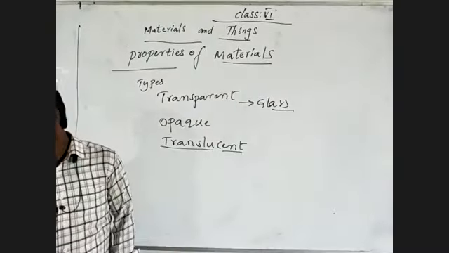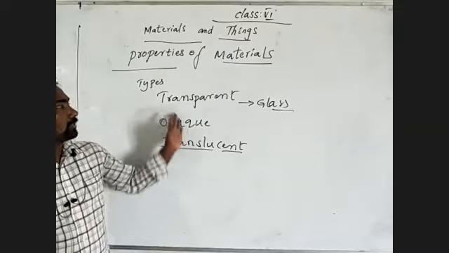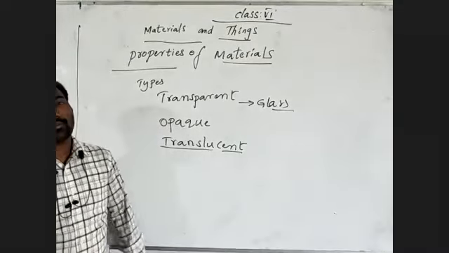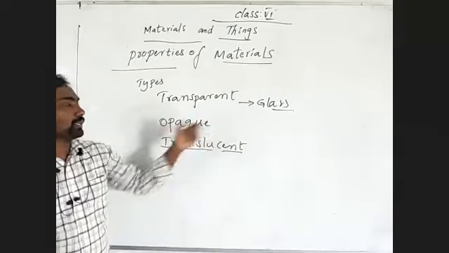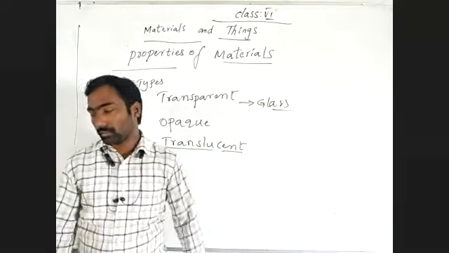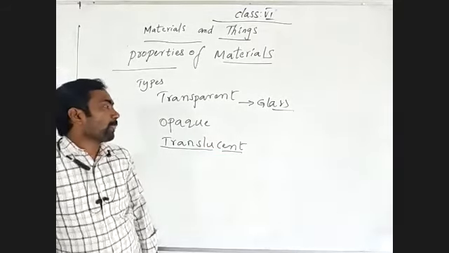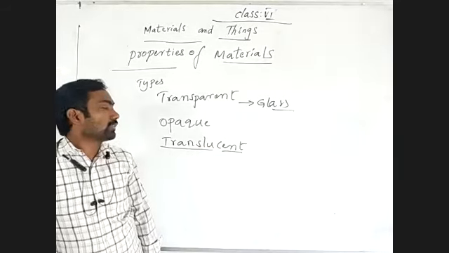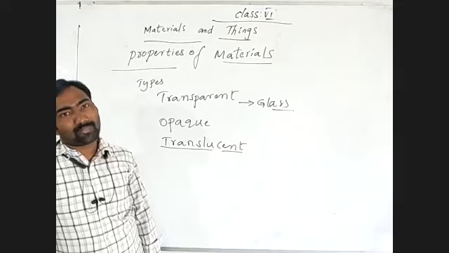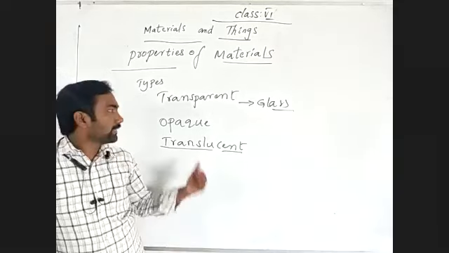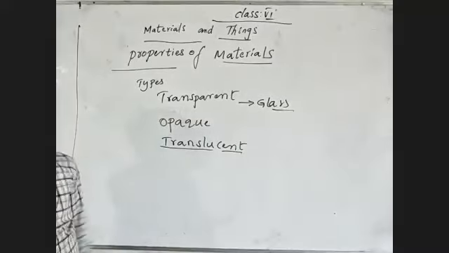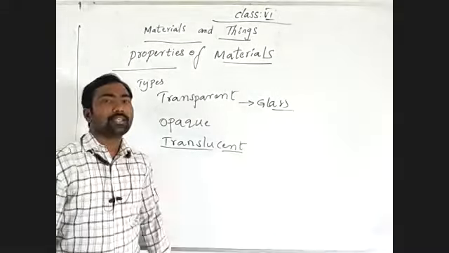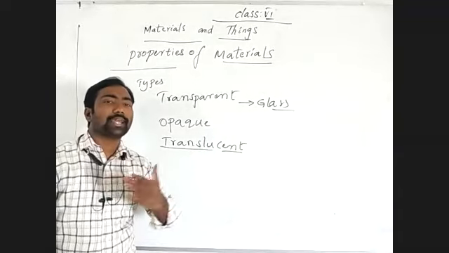Now, what are the properties of the material? One is transparent material, another is opaque material, and another is translucent material. Understand? Once again I have to repeat: transparent means the substances or materials which allow complete light through them.